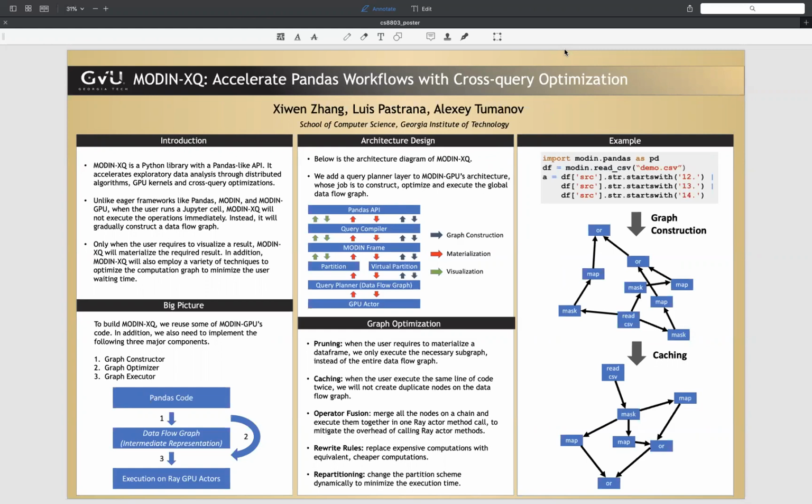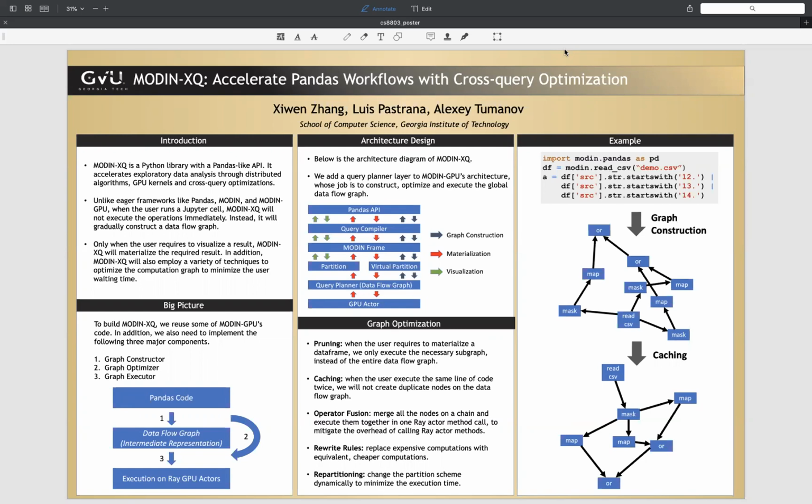To enable interactive data analysis on a larger scale, we propose MODIN-XQ, a Python library with a Pandas-like API, which accelerates interactive data analysis workflows with cross-query optimization, distributed execution, and GPU kernels. Unlike eager frameworks like Pandas and MODIN, when the user runs a Jupyter cell, MODIN-XQ will not execute operations immediately.